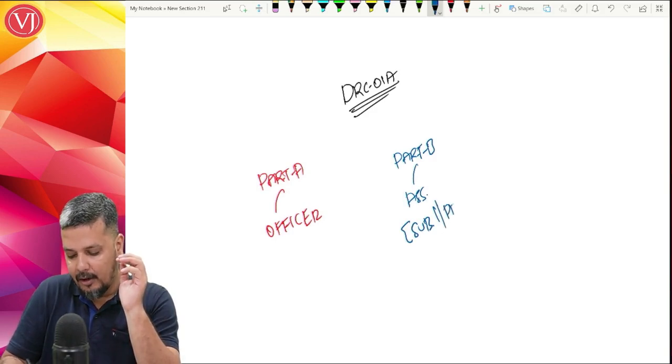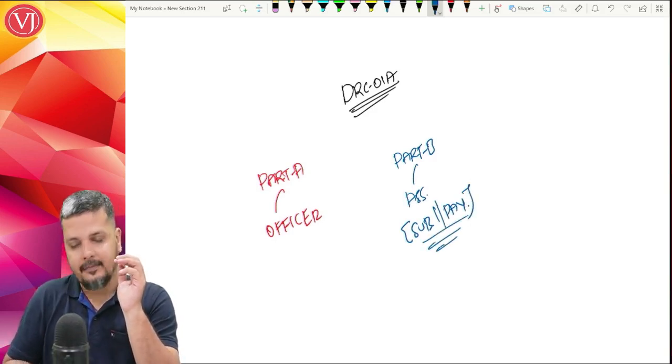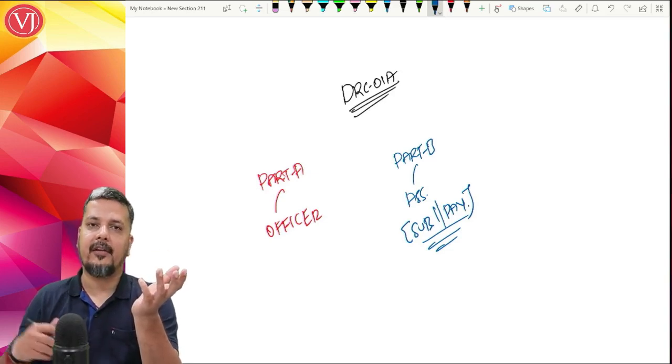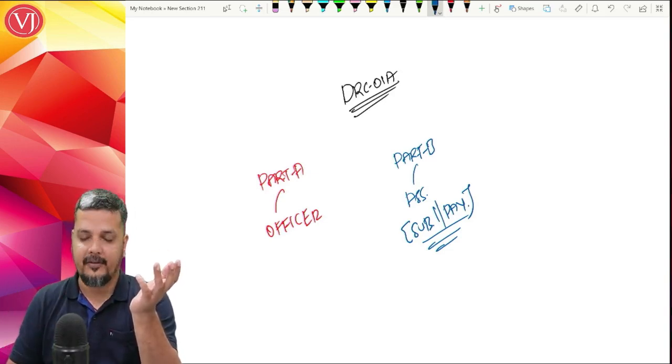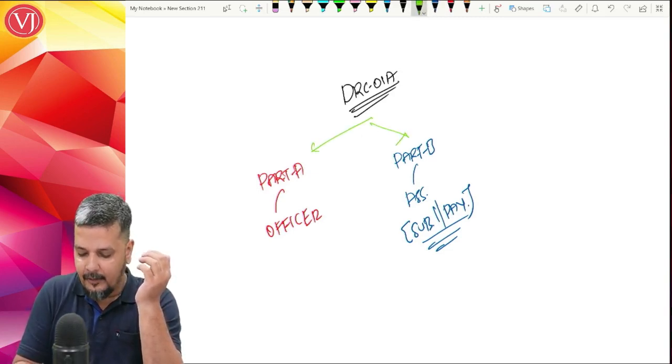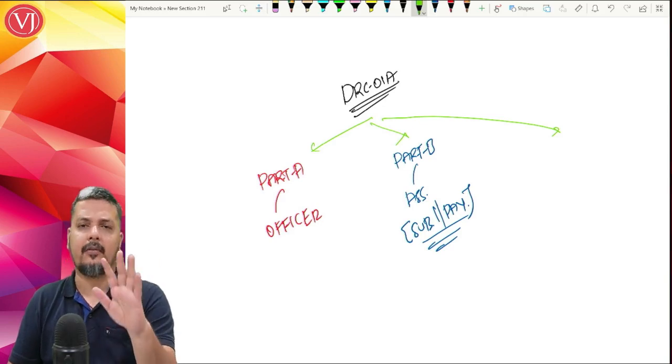It may or may not be with payment. He may pay or he may not pay. And if he's paying, he'll pay by voluntary DRC 03, against which he'll get an automatic acknowledgement DRC 04. So that will be done in Part B of DRC 01A. And this was already there.